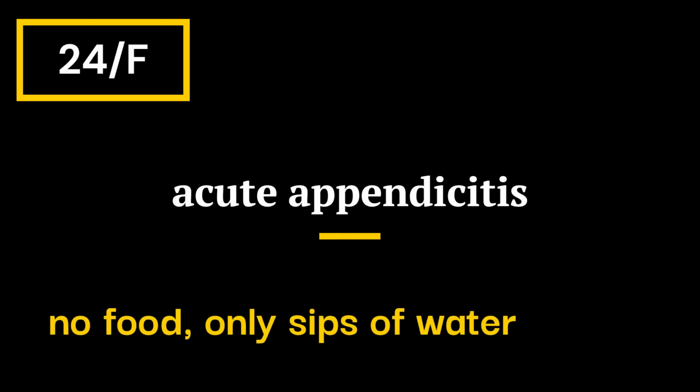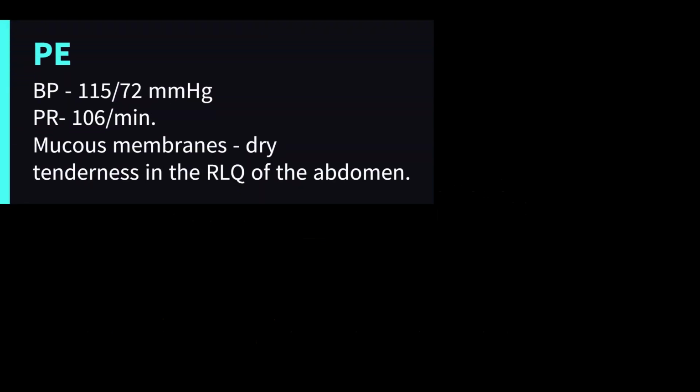appendicitis. She started having right lower quadrant abdominal pain approximately 30 hours earlier but did not go to the hospital because she thought the pain would subside on its own. The patient had no food, only sips of water, during that time. Blood pressure is 115/72 and pulse rate is 106 per minute. Mucous membranes are dry and there is tenderness in the right lower quadrant of the abdomen.